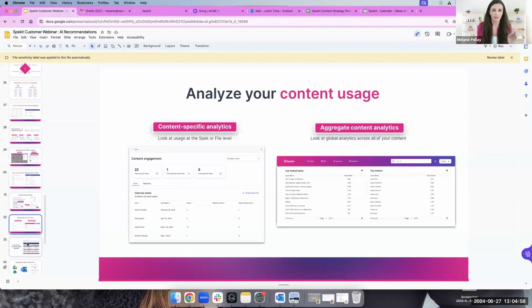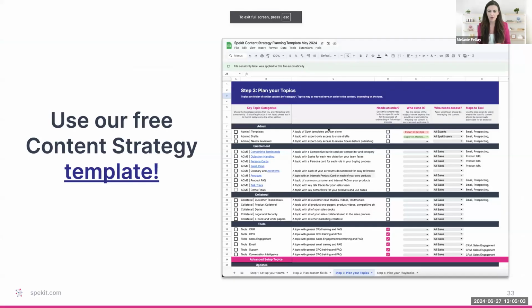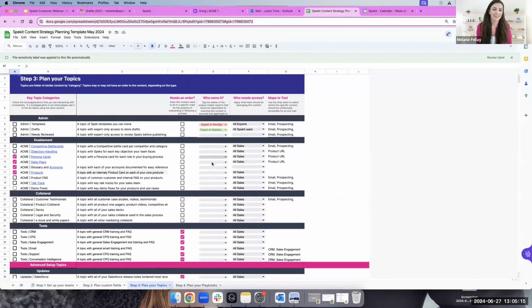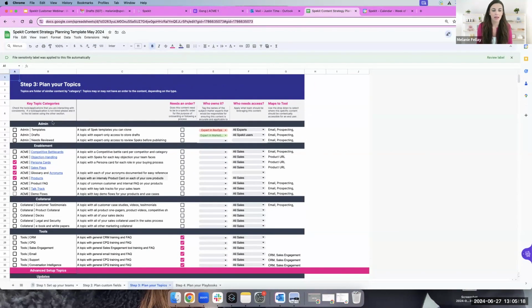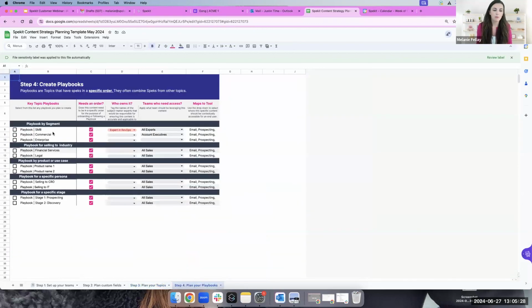Now, last quick thing before I share exciting roadmap items. Many of you have been asking for more guidance on how to organize your content. And so we have an updated content strategy template here that we worked on with a few of you as helpful partners that basically helps you identify different topics you might want to have. We have linked templates for different types, like repetitive content, as well as different types of playbooks you might want to use.